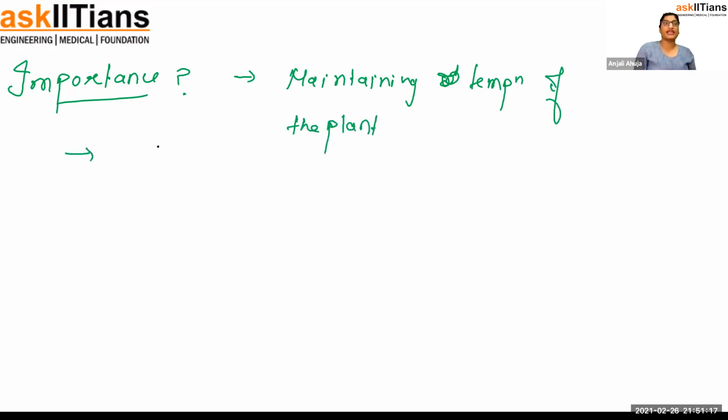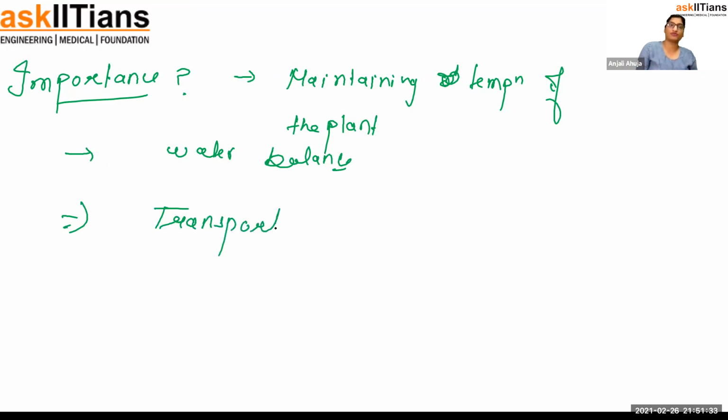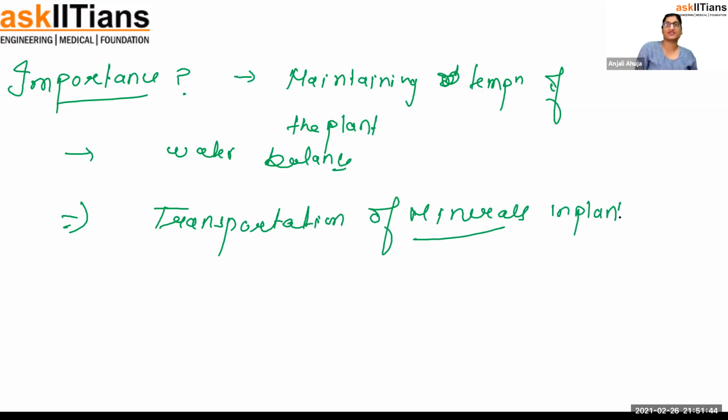Next, you will say it helps in maintaining water balance. In the plant, water is there or not, so water balance is well maintained. Next, it helps in transportation of minerals, because with the water, minerals also move. So if that question comes, I suppose you can clearly write it. That's why transpiration is important.